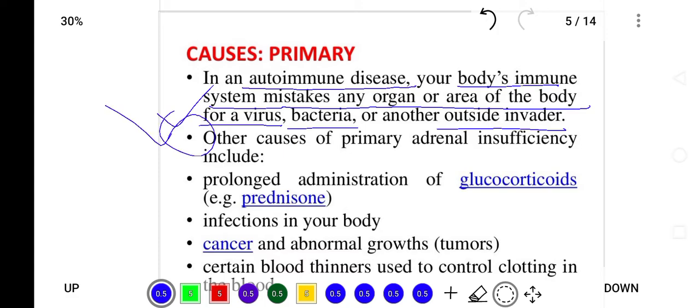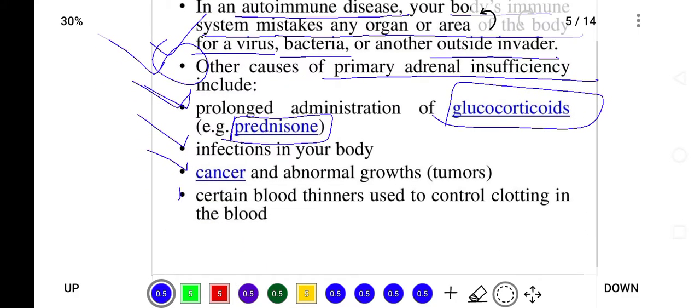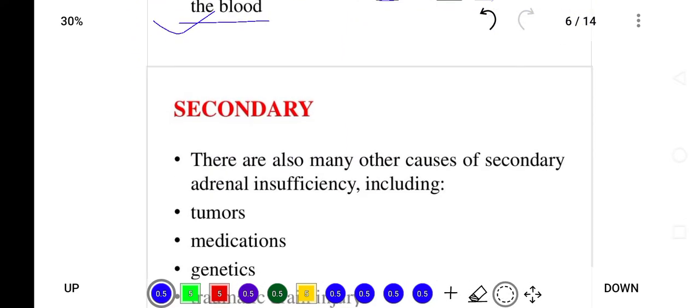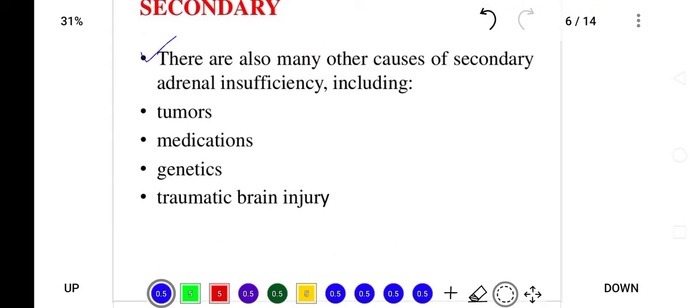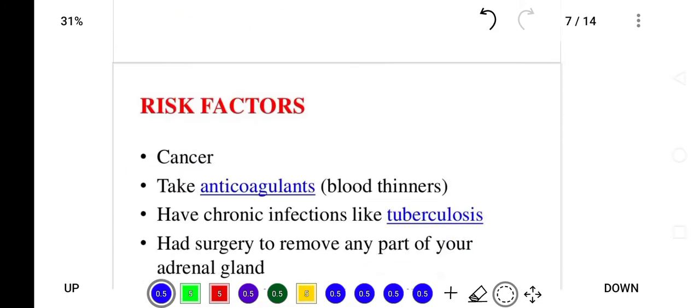Other causes of primary adrenal insufficiency include prolonged administration of glucocorticoids like prednisone, which causes suppression of the adrenal gland, infections, cancer or tumor, and certain blood thinners used to control clotting in the body. Secondary causes of Addison disease are tumor, medication, genetics, and traumatic brain injury, which cause adrenal insufficiency.